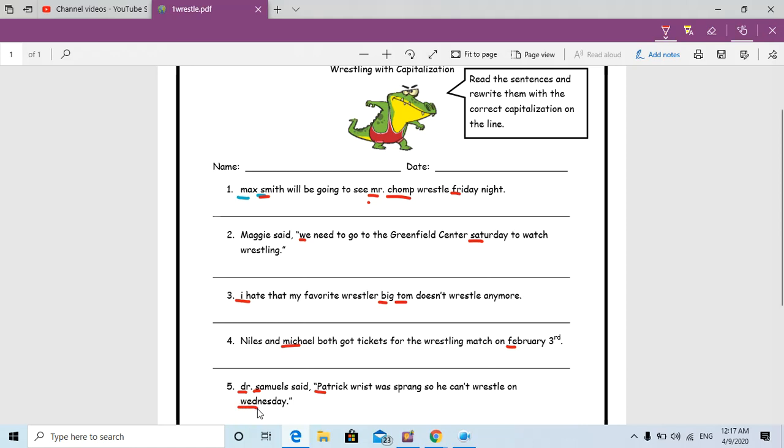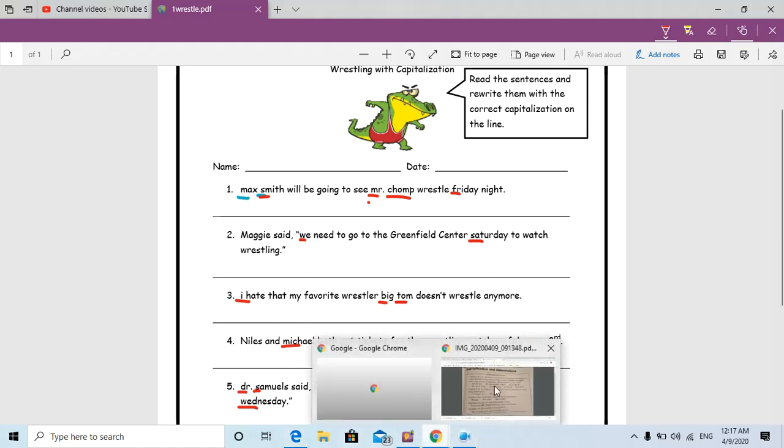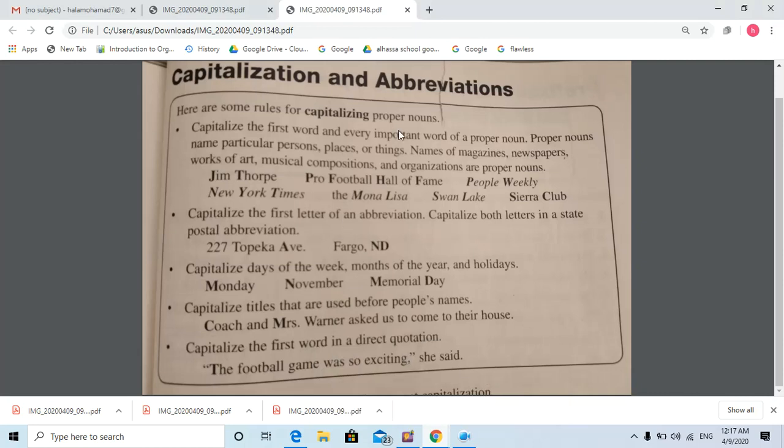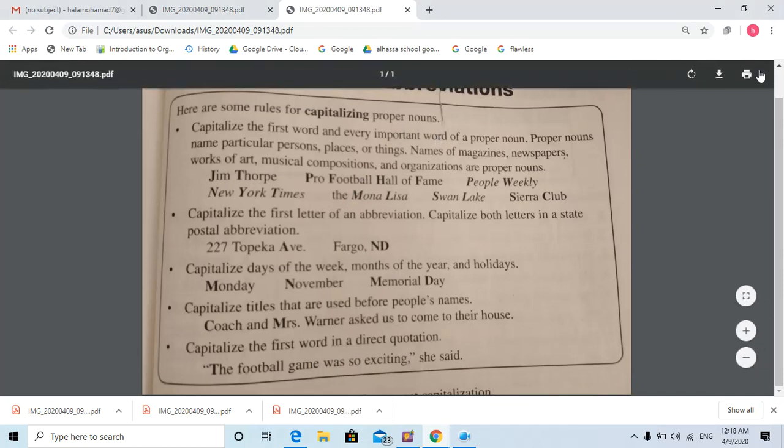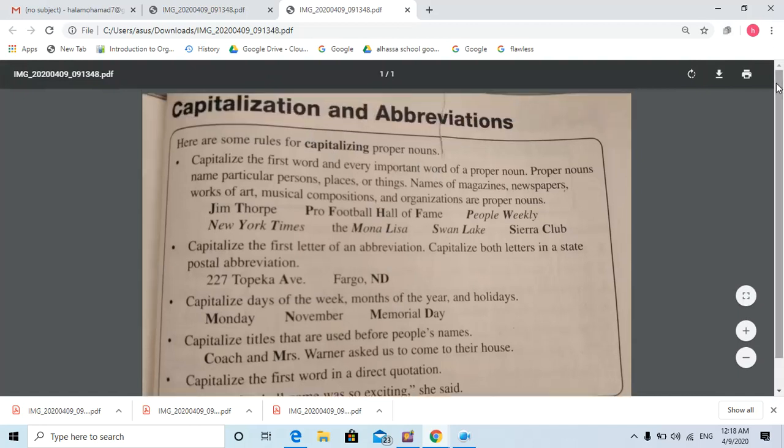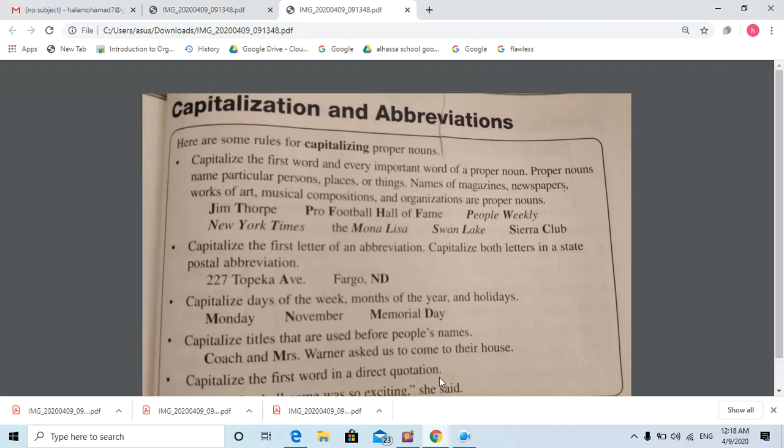Okay. So today our lesson was capitalization and abbreviation. Actually, it's in your readers and writers notebook. So I want you to open and start answering the page in the readers and writers notebook, and then also the worksheet for today. Thank you for today. Go and study.